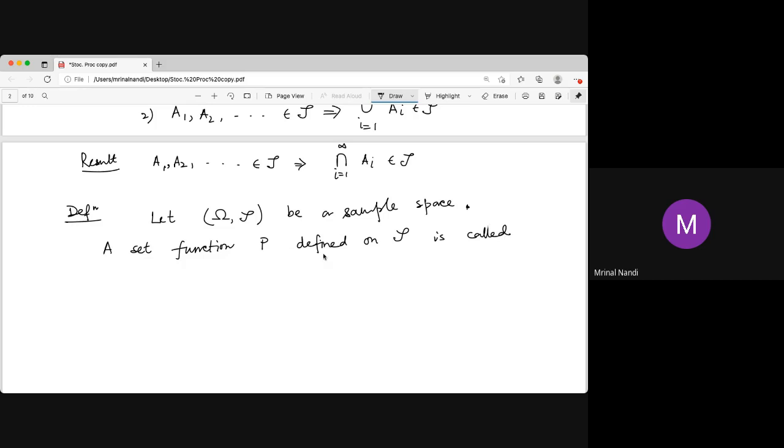Since it is a measure, it is a probability measure, or simply you can just call it probability, if it satisfies the following conditions.